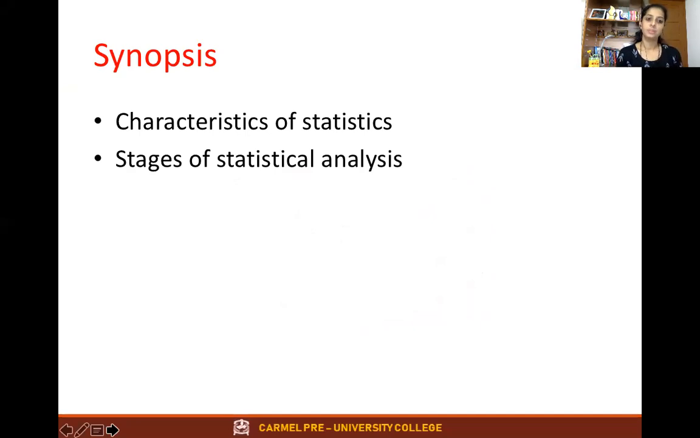So, coming back to the class, as we have discussed in the last class, we discussed the economy and its components, and the factors of production. We also discussed the meaning of statistics in the plural sense and the singular sense. Coming to this class, we are going to study the characteristics of statistics and the stages of statistical analysis.